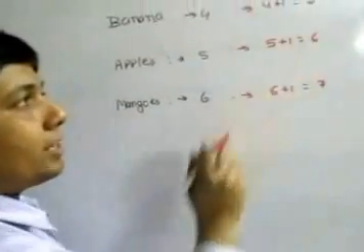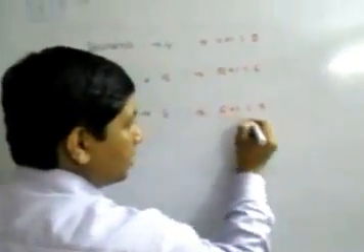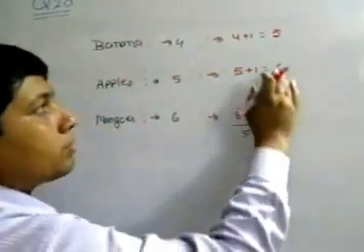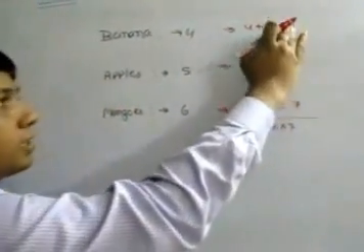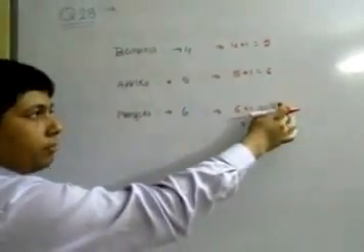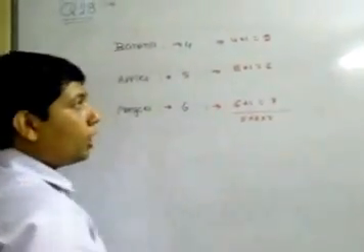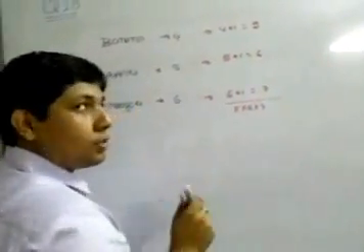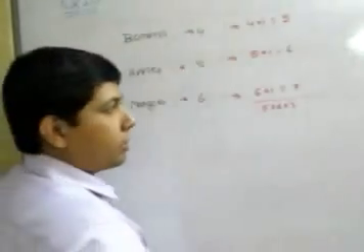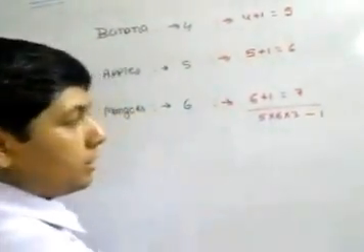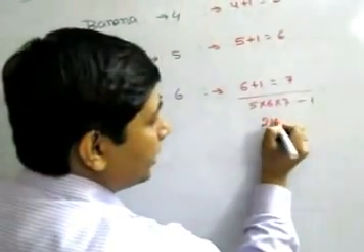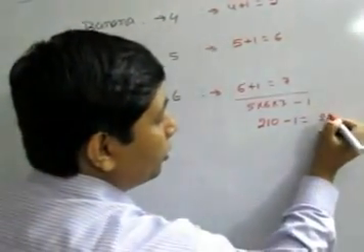So total number of ways that we can select these fruits is 5 into 6 into 7, because we have to deal with bananas, apples and mangoes all together. Out of these 5 into 6 into 7, there is one way when we haven't included any banana, apple or mango. So we have to subtract it. So minus 1 is the answer. 5 times 6 is 30, times 7 is 210. So 210 minus 1, total 209 ways.